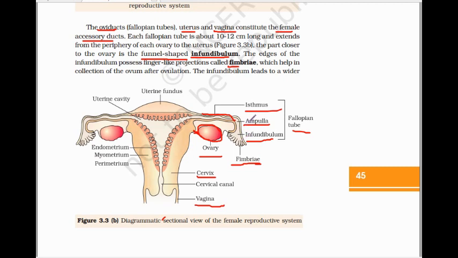Next, about this ampulla. Ampulla here is a small white part. This is very small and somehow it is white part placed between infundibulum and isthmus. तो isthmus और infundibulum के बीच एक छोटा सा वाइडर पार्ट प्रेजेंट रहता है, उसको बोलते हैं एम्पुला. नेक्स्ट है isthmus. This isthmus, it is the narrow elongated tube. This is the narrow elongated tube which is lined by ciliary columnar epithelium. It extends between uterus and ampulla.